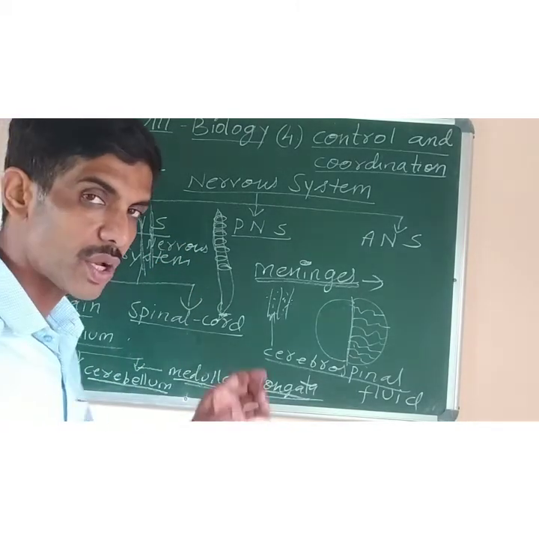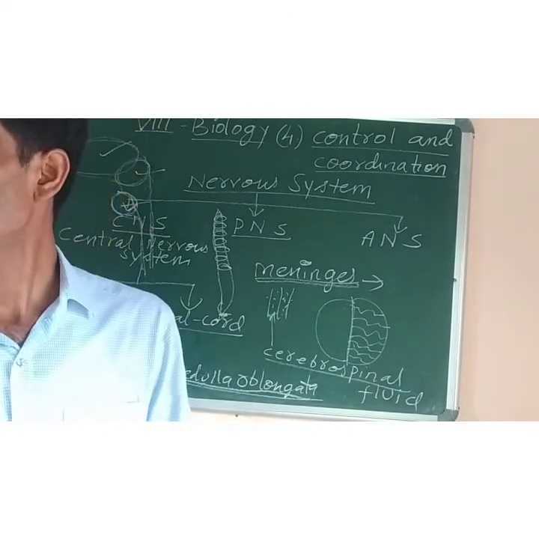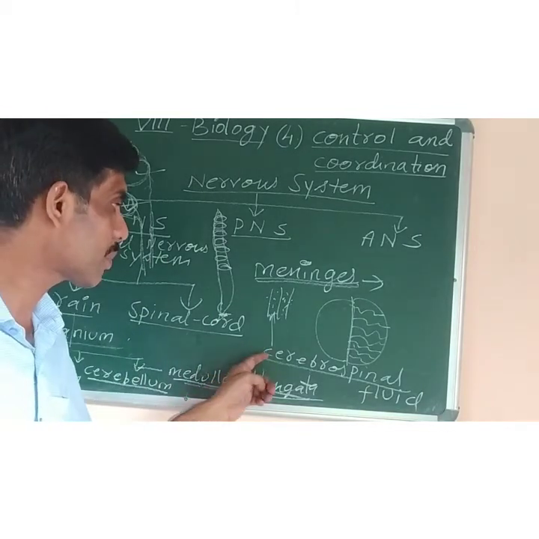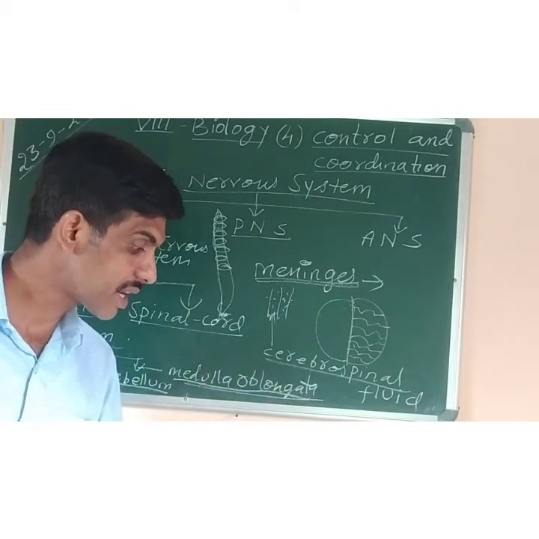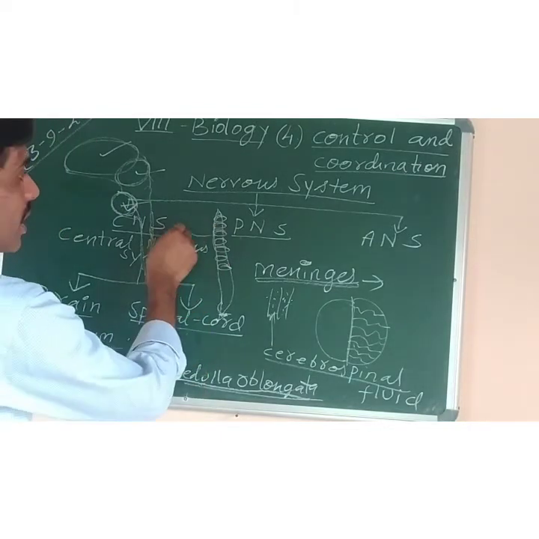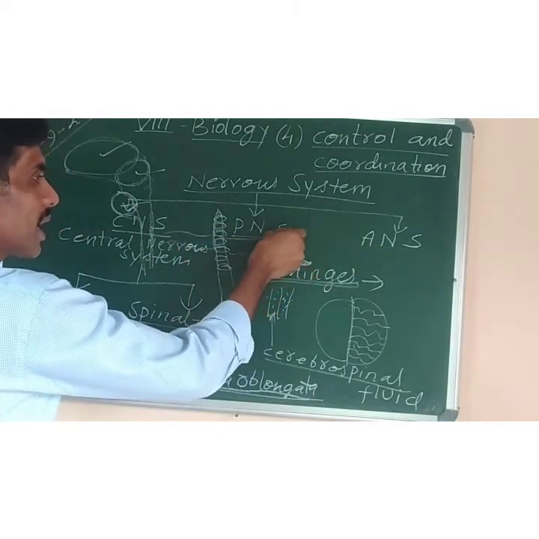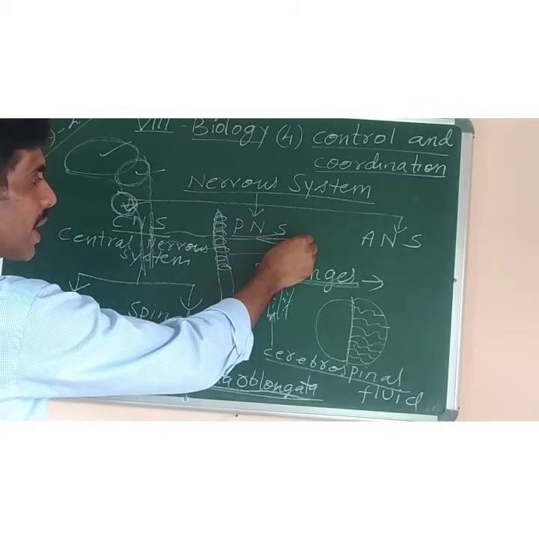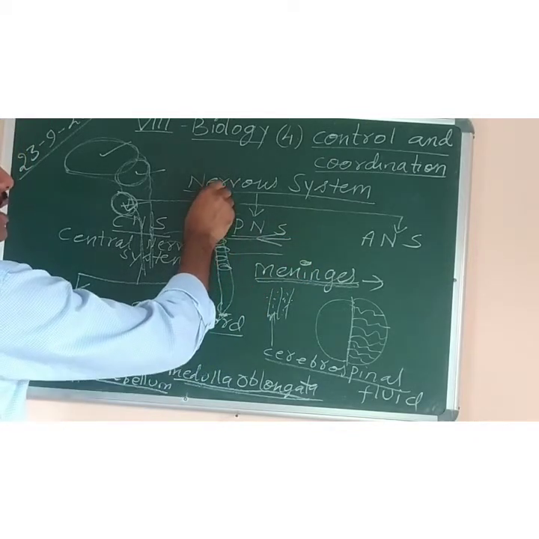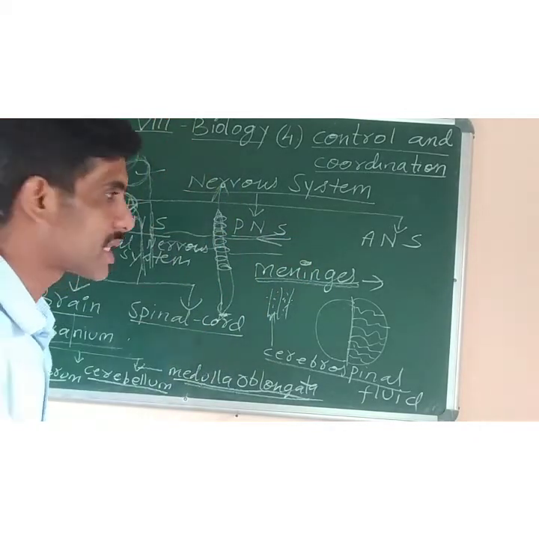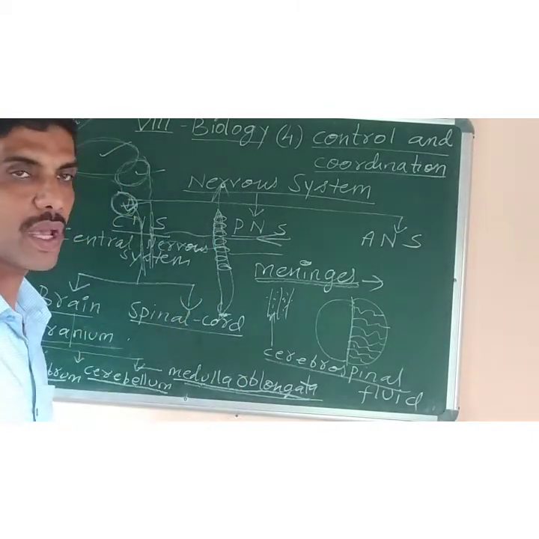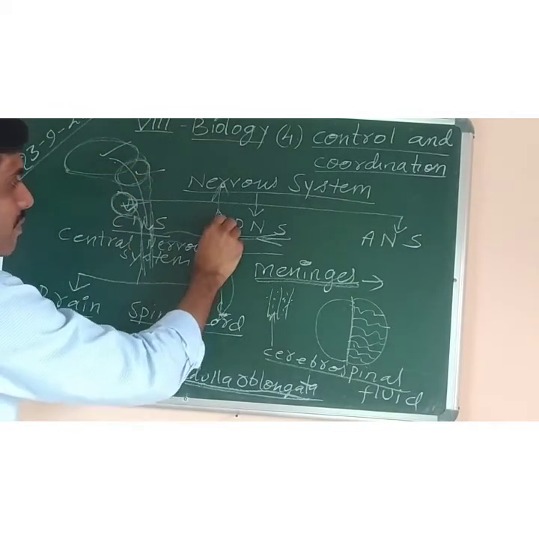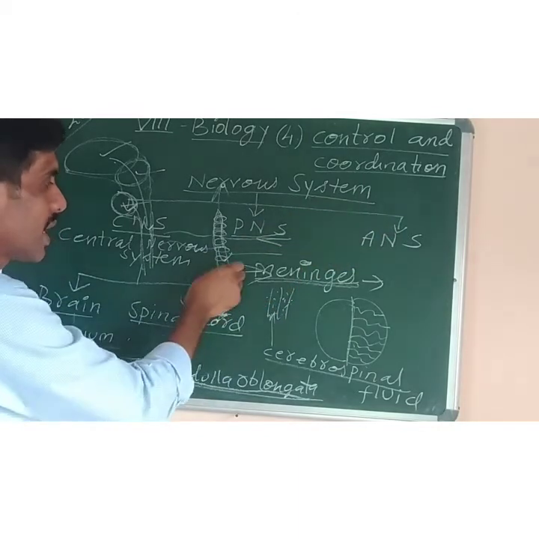Alright. Now it is also protected by an outermost covering known as meninges, which is triple layered and contains a fluid called cerebrospinal fluid. And what is the function of this spinal cord? The spinal cord has nerves, so it will conduct the impulses from all parts of the body to the spinal cord. Means message from all the body parts will come to the spinal cord, and then it is relayed to the brain. Similarly, if any information has to be given from the brain to other parts of the body, it will come through the brain to the spinal cord, and then from the spinal cord it will be given to the rest of the body.